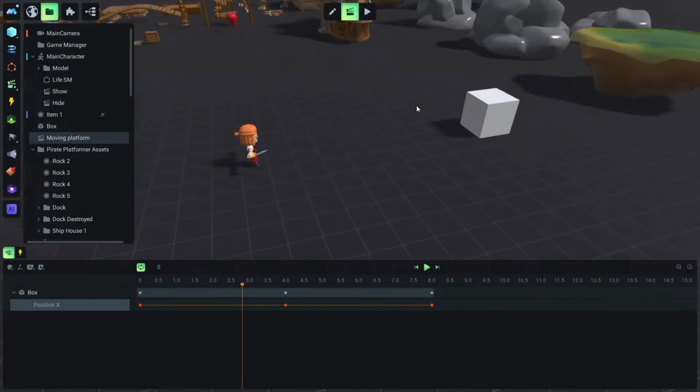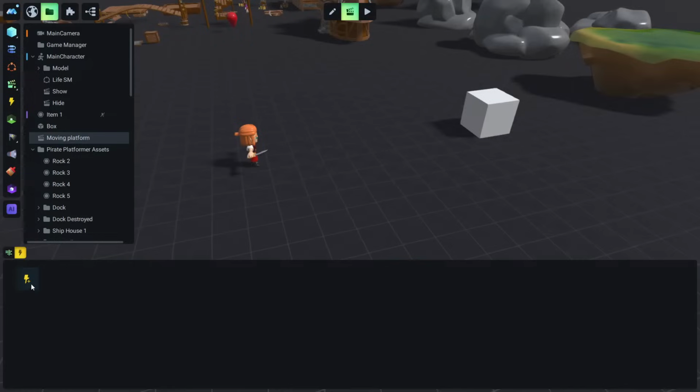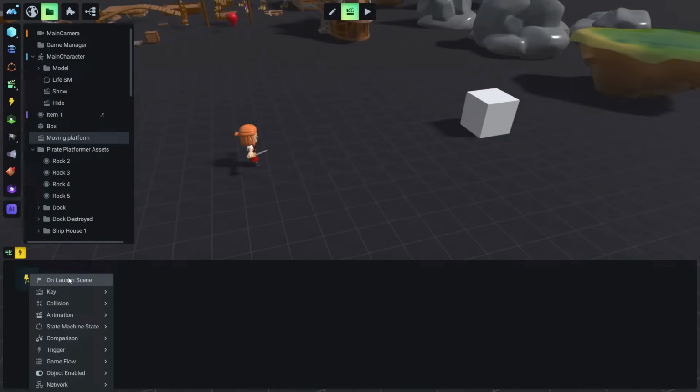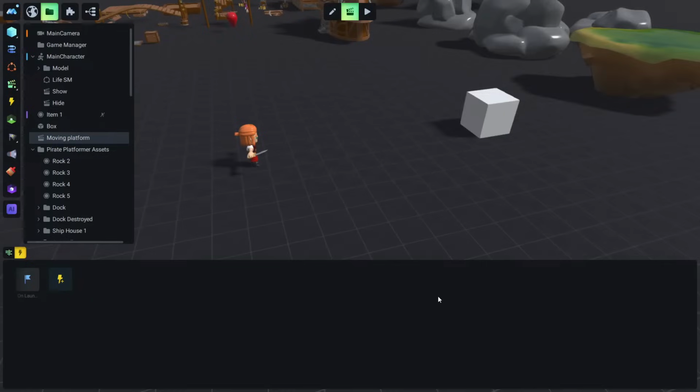So in order to start this animation, we go to the Triggers tab and click this thunder. And this thunder, we can see all the available triggers, all the available options that we can start this animation from. If I click on launch scene, this means that this animation will start at the beginning of the game.